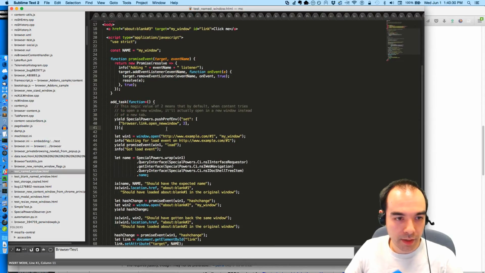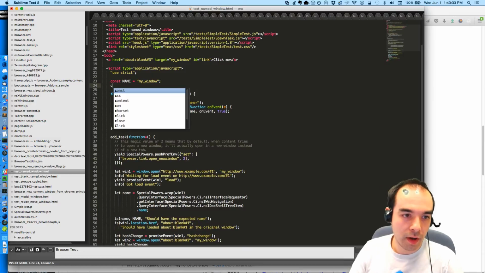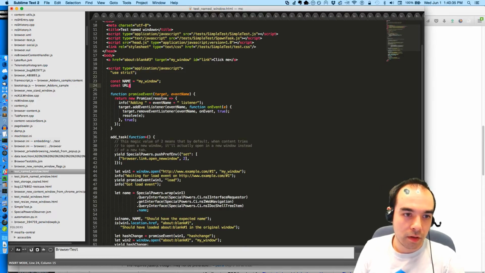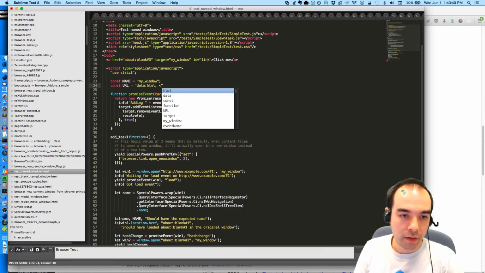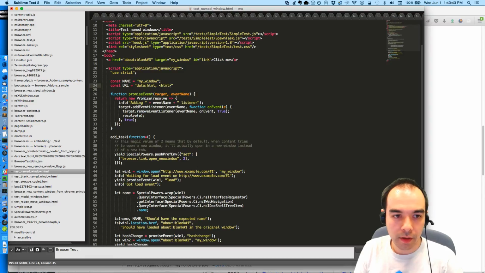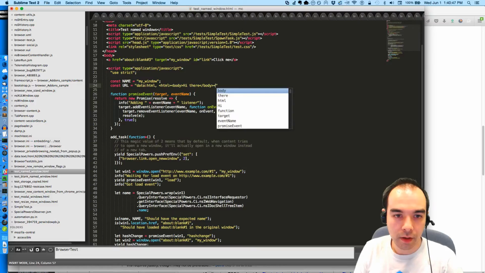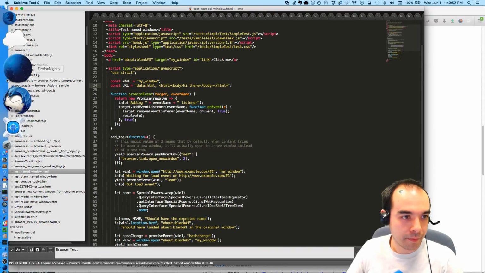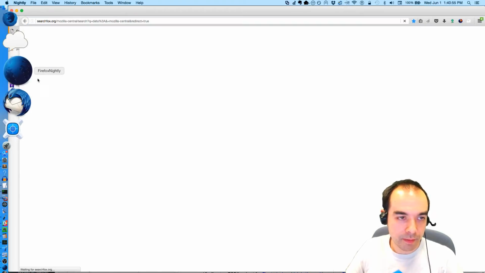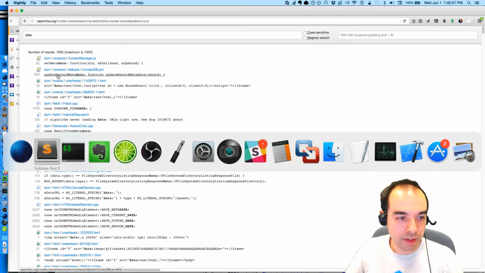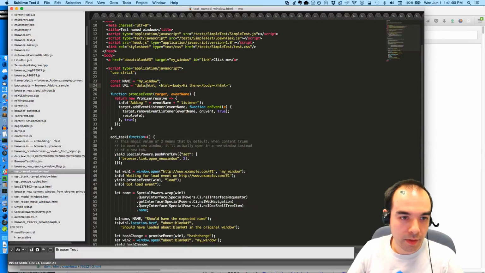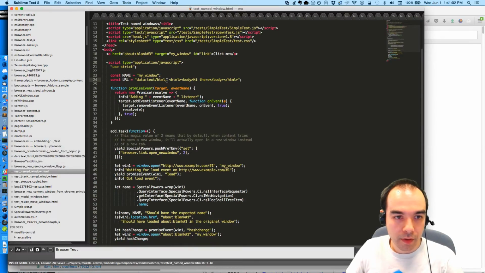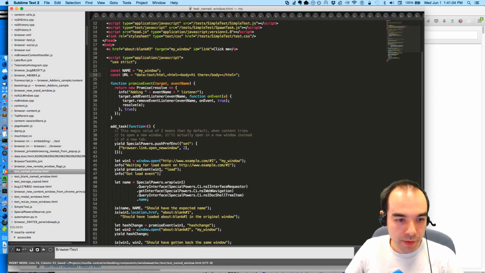So what if I use a data URL instead? Const URL is data:text/html, html body, hi there, body html. I think that's right. So we have some examples of data URLs. Text/html, that's the MIME type. Like that.